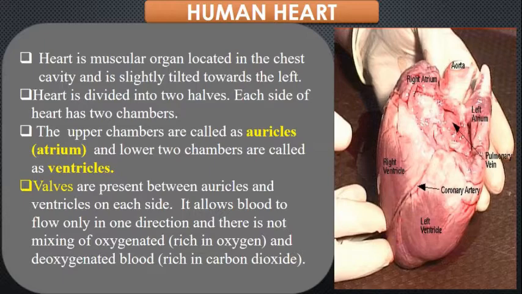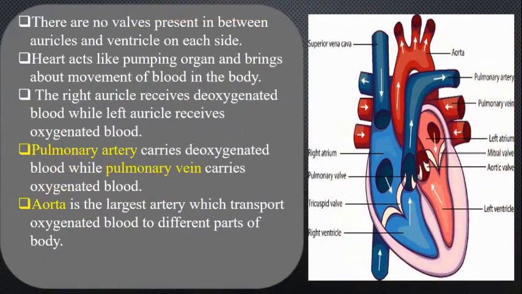You must be having a doubt about what oxygenated and deoxygenated blood is. Oxygenated blood is blood which is rich in oxygen, while deoxygenated blood is blood which is rich in carbon dioxide. Now, if you look at the structure of the heart, you are seeing here that there are no walls present in between the auricles and the ventricles on each side. This heart acts like a pumping organ and brings about the movement of the blood in the body.